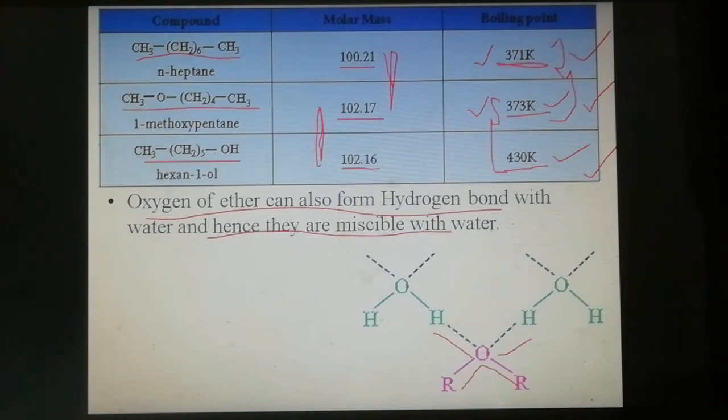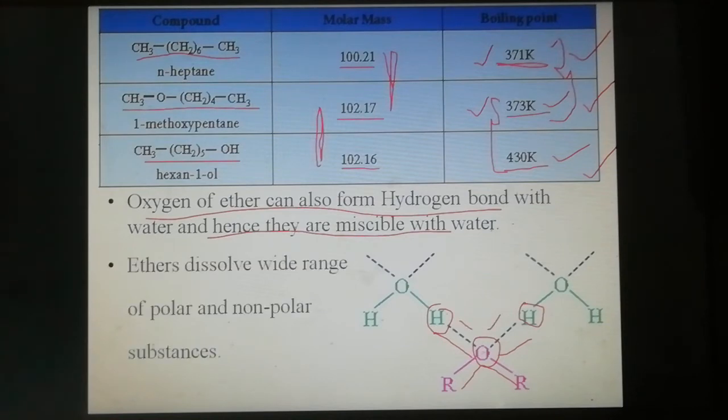So the ether oxygen forms hydrogen bonds with the hydrogen of water. This is a water hydrogen, this one is another water hydrogen, and this oxygen is the ethereal oxygen. The ether oxygen forms two hydrogen bonds; the dotted lines indicate hydrogen bonds. Ether can also dissolve a wide range of polar and non-polar substances.